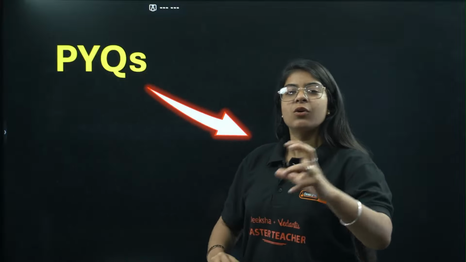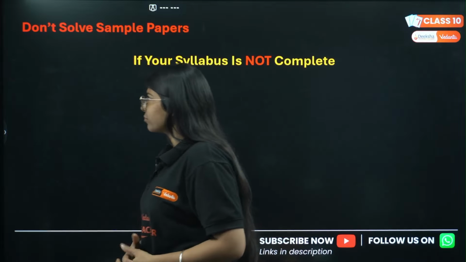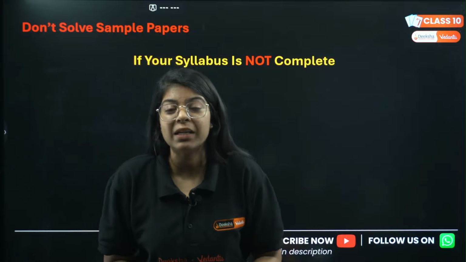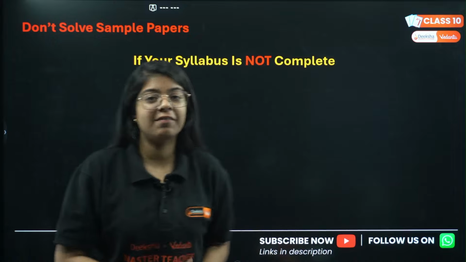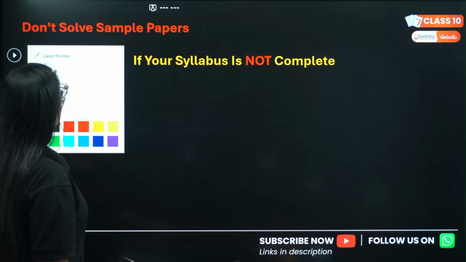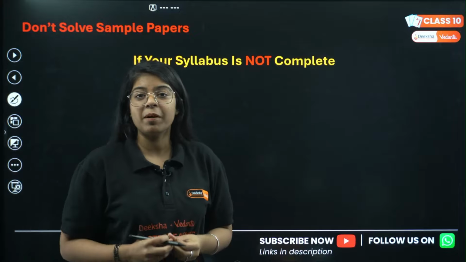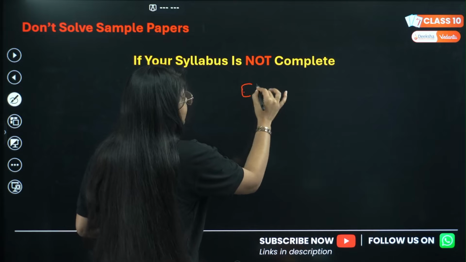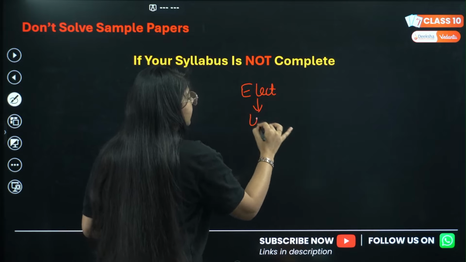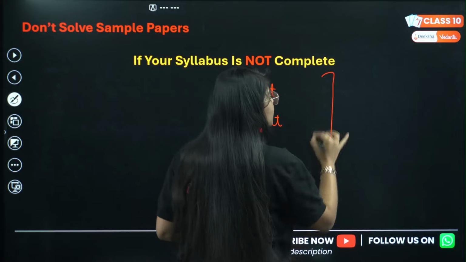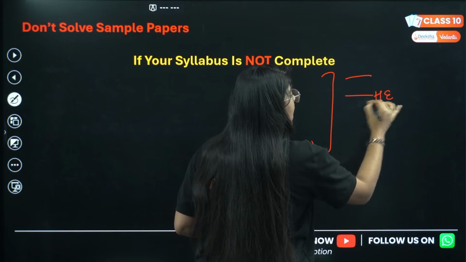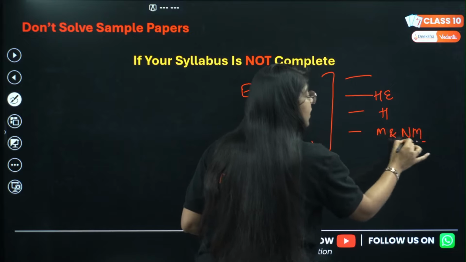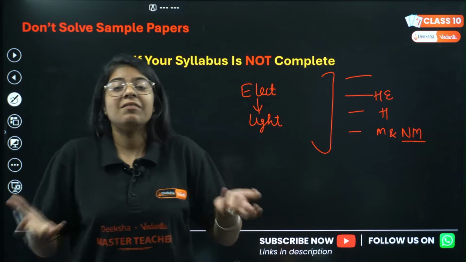Why I'm telling you, let's go about it step by step. I don't want you to solve sample papers if your syllabus is incomplete. You have not revised, you have not studied, and you have started doing sample papers. So what will happen? You are done with the chapter electricity, and then you move on to light. And in the sample paper, you will get questions from light, human eye, heredity, and metals and non-metals. Everything will be there in your sample paper, but you haven't revised everything.